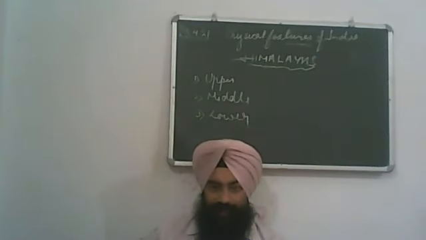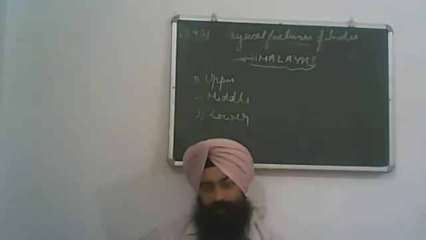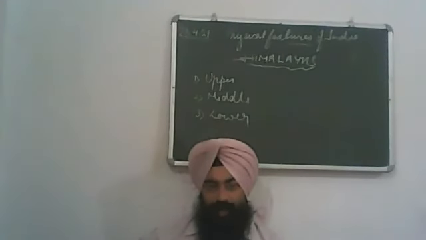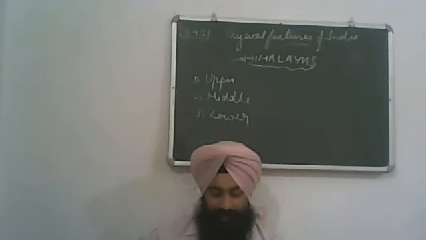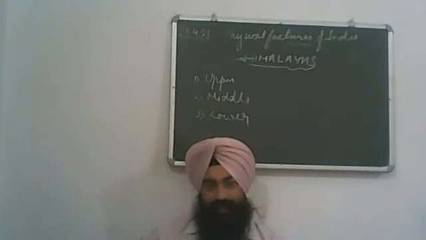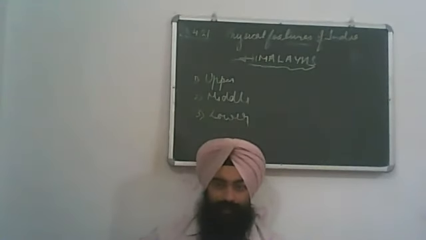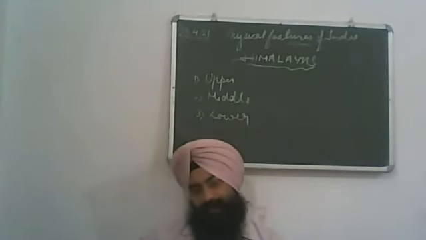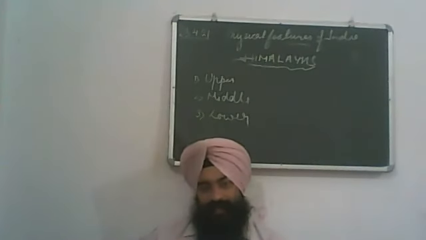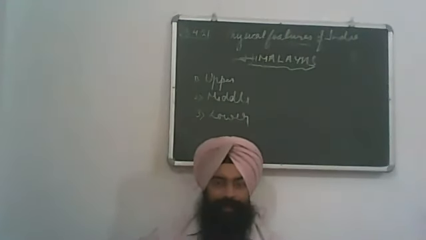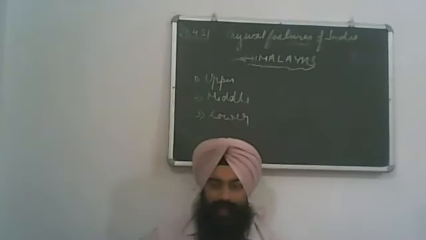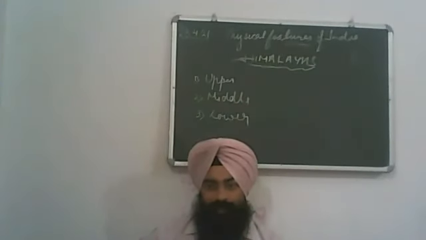Next one are the Great Plains of India. The Great Plains of India, also known as the Northern Plains, lie south of the Himalayas and north of the Peninsular Plateau. Means the Northern Plains of India lie in between the Himalayas and the Peninsular Plateau.